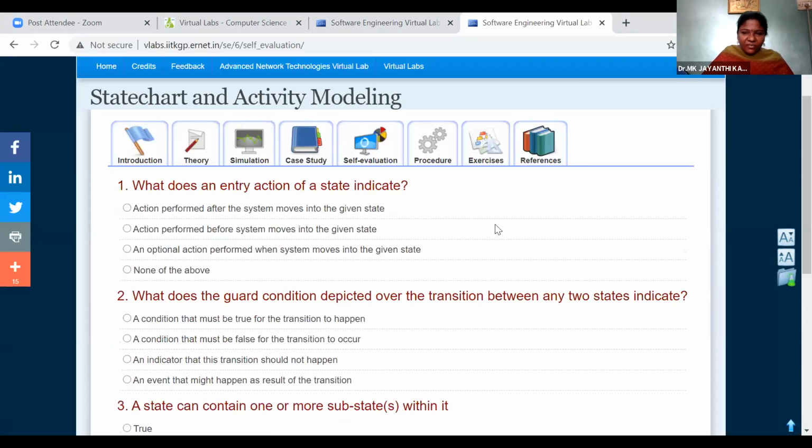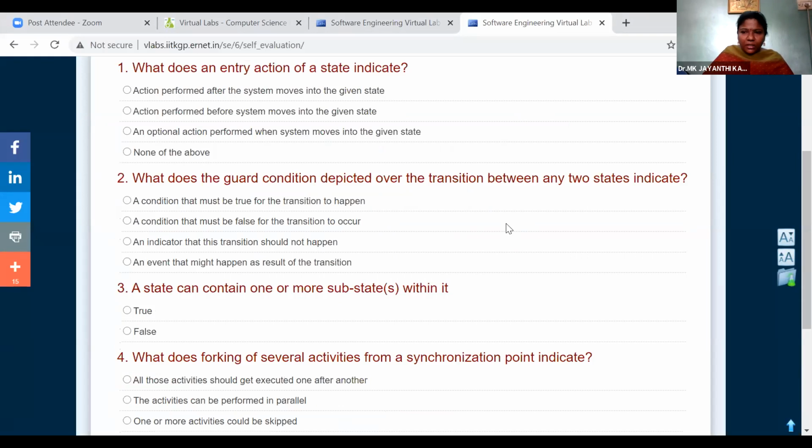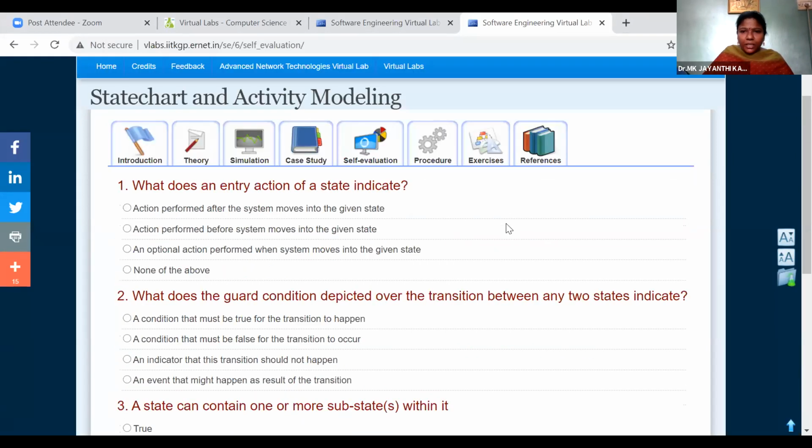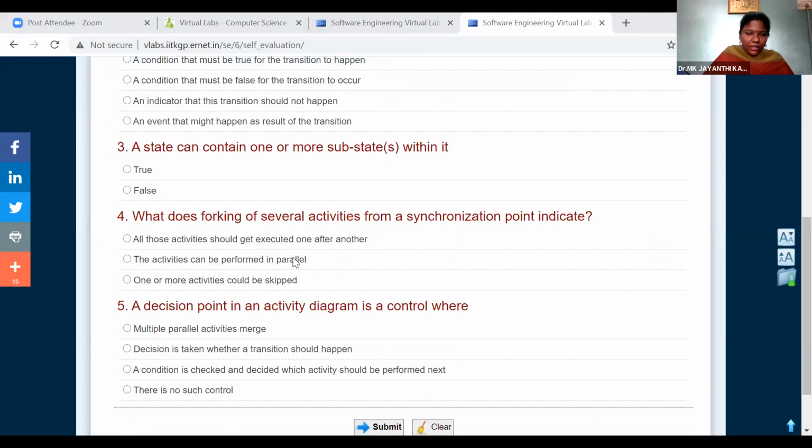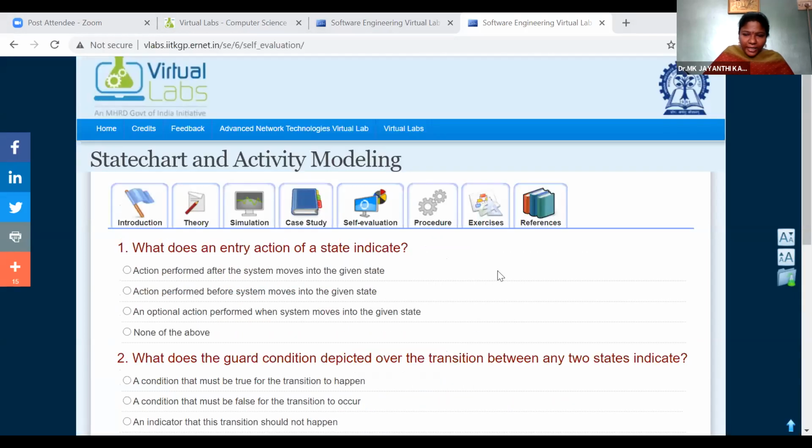Can we have the self-evaluation? Shall we go with this, or shall we go with the design part? Students, are you there? Yes, ma'am. Can we go with these questions, or do you want to go directly to the exercise?